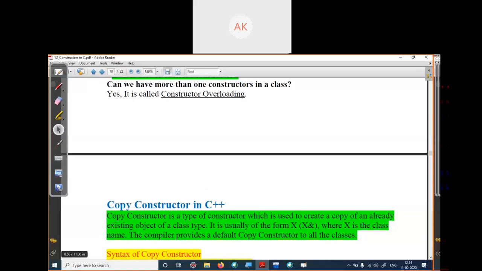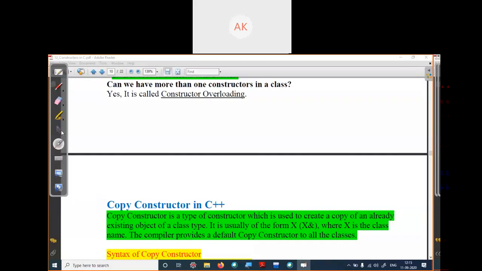You can define a copy constructor as a type of constructor which is used to create a copy of an already existing object of a class type. Means if we have an object and want to create a replica of it, we can do it using a copy constructor.